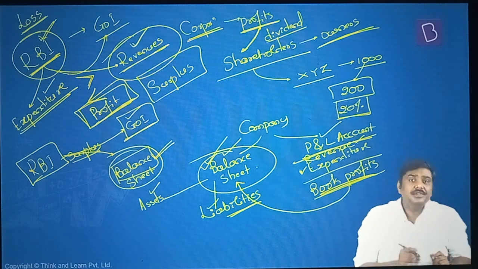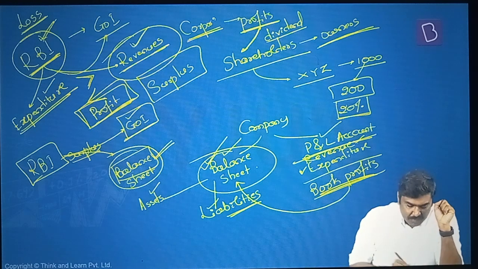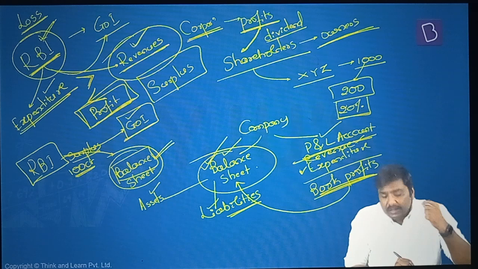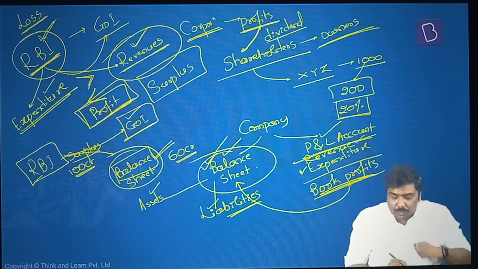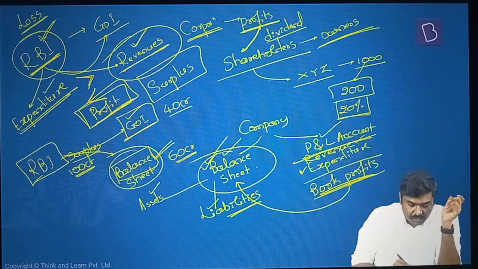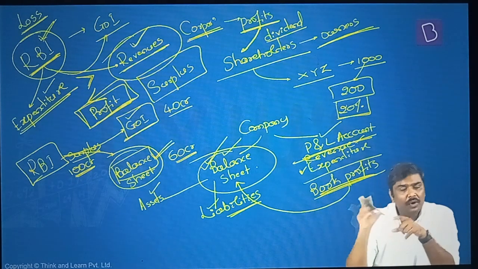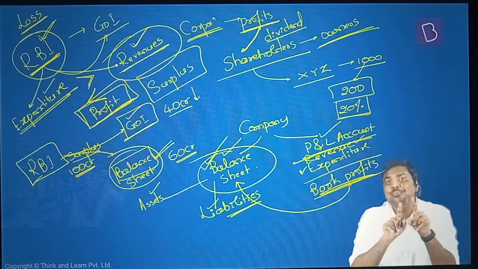Okay? Now, have a look at this. This is a contention between the Government of India and RBI. Let's take a simple example. Imagine RBI has generated a surplus of 100 crore rupees. Out of this 100 crore rupees, if RBI transfers, let's say, 60 crore rupees into the balance sheet, then how much is left to be transferred to the Government of India? 40 crore rupees. The Government of India says that the amount you are transferring into your balance sheet is very, very high. And because you are transferring a huge amount within your balance sheet, the amount that I am getting is very, very low. Is the logic okay?